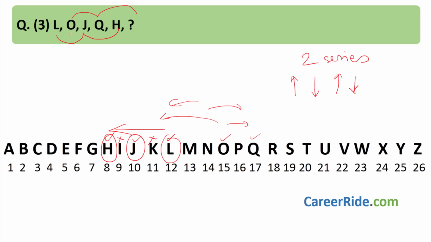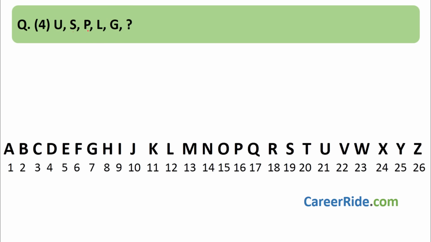Let's see the other one. O, Q, question mark. We have O, skip 1, Q, and what will the other one be? As per this pattern, we are going in this direction. What will be the next one? Skip this, S. So the answer is S. See how easy it became. Even if there are two series, they have combined them to try to make it difficult. Using this chart, it becomes very easy to pinpoint the pattern and solve the question. Moving to question number 4. U, S, P, L, G, question mark. Where is U?